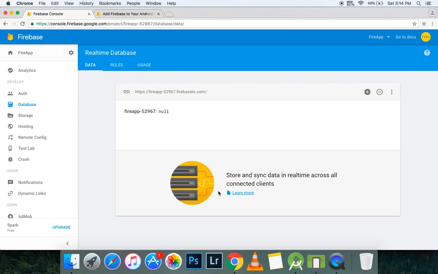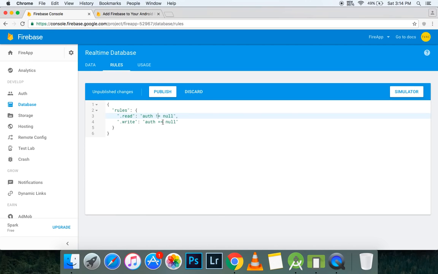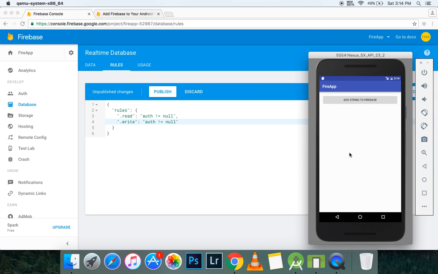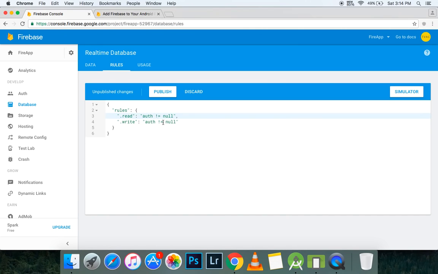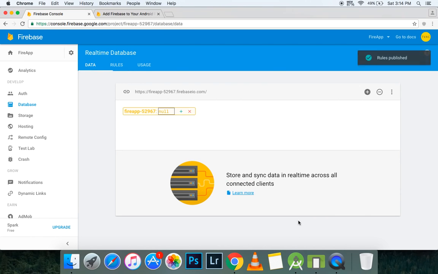There is one more thing that I want to mention to you guys. In our database there is this rules tab, and if you open it up, it may be something like this for you guys. This means that read and write permissions are not granted to the users, so you can't actually access this database from your app without registering to your auth database. So how you can pass this is just remove this and set it equal to null and hit publish. That way you will be able to access the database, or else you won't for this part.